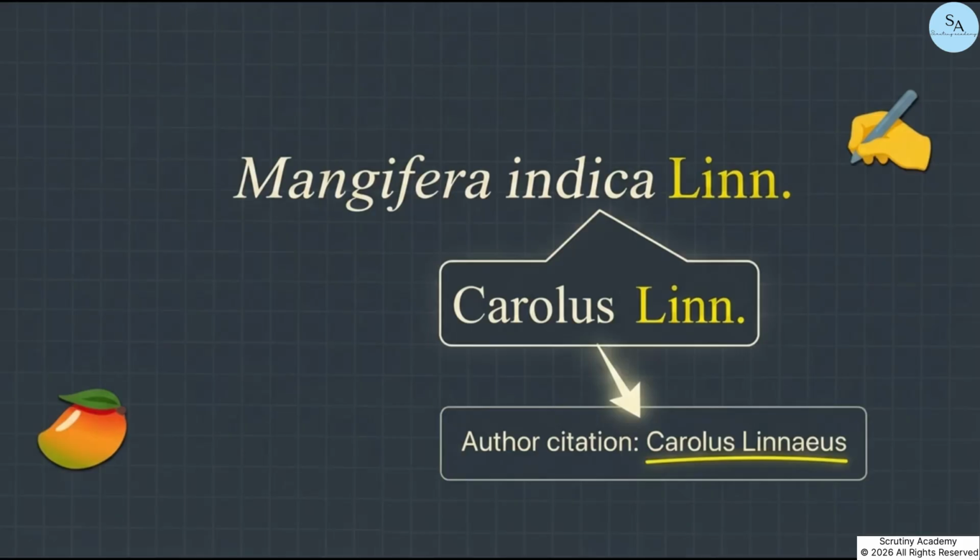Now, what's really interesting about this slide is seeing it in practice. Take a look at this example, Mangifera indica Linn. We clearly see our genus, Mangifera, with a capital M. We see our specific epithet, indica, all in lowercase. But notice that Linn at the very end. The name of the author appears after the specific epithet, usually abbreviated. In this case, Linn tells us that this exact species of mango was first described by Linnaeus himself.